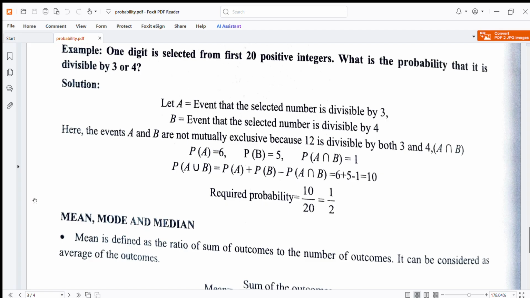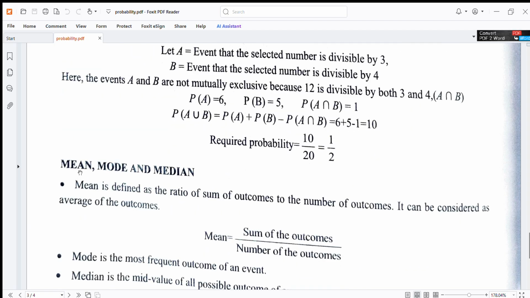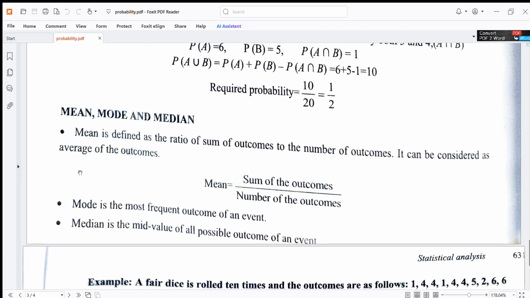And now the formula is placed. P(A union B) is equal to P(A) plus P(B) minus P(A intersection B), 6 plus 5 minus 1 is equal to 10. Required probability is 10 and 20, out of all positive integers, 1/2 is the answer.